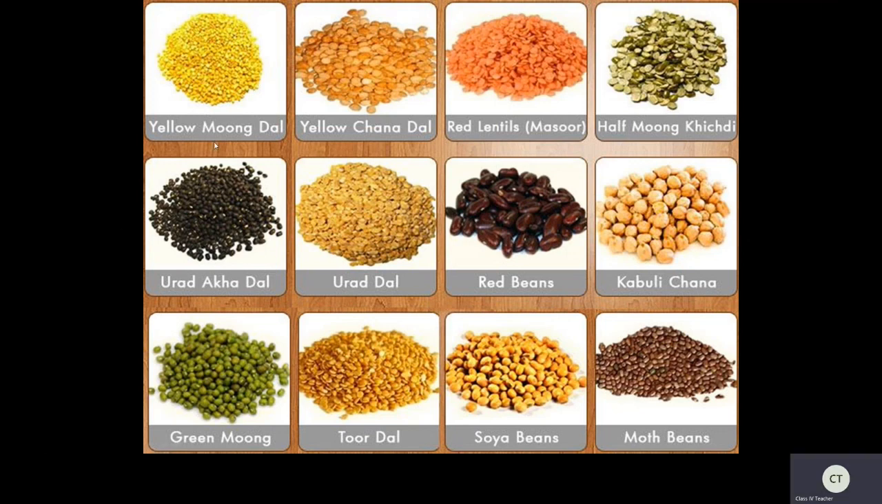Now see here, what is this? Yellow moong dal. So yellow chena dal, and see here red lentils or masoor dal. So half moong khichdi we will call this, okay? Urad dal, okay, black gram. And also you can see green beans, okay? And see here Bengal gram, green gram. So all these are different kinds of dals.